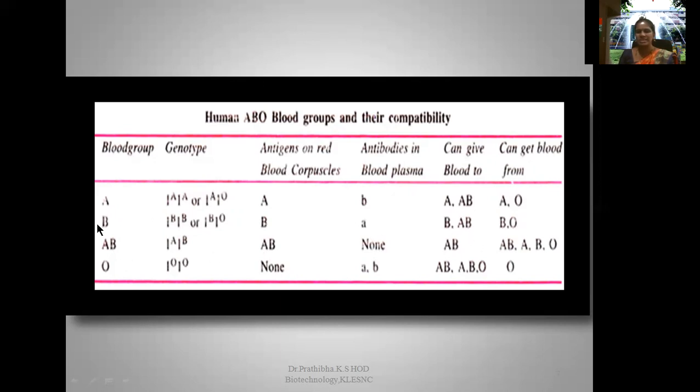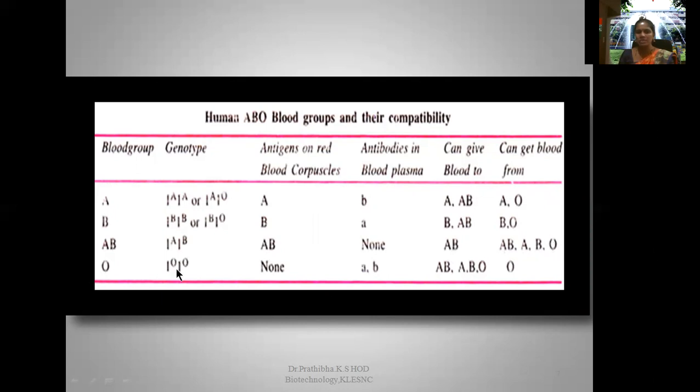The person who has AB blood group has the genotype IA IB, a heterozygous condition. Both antigens can be seen on their RBCs, and there are no antibodies in their plasma. The AB blood group can give blood to AB, and the AB blood group can get blood from AB, A, B, and O.